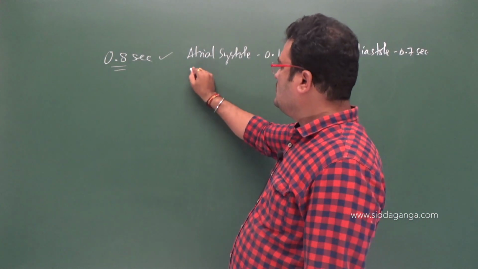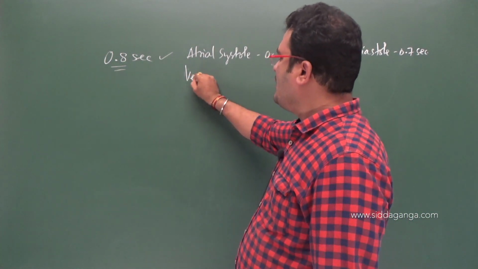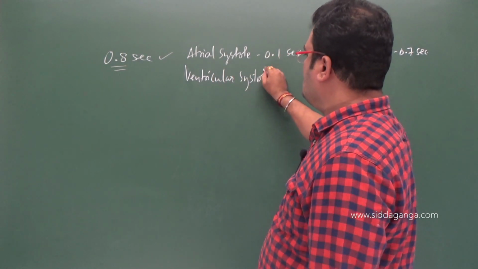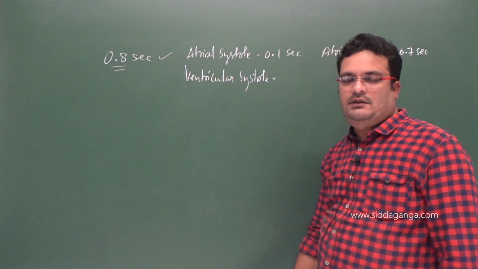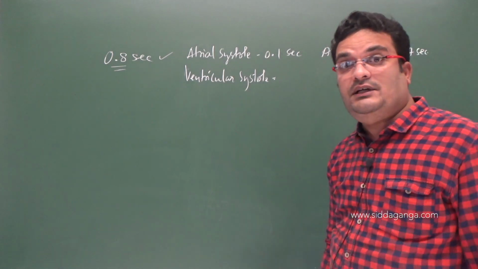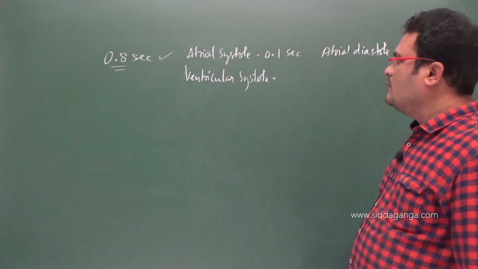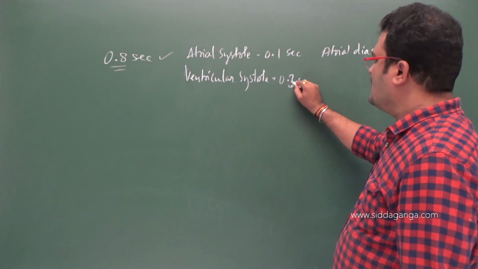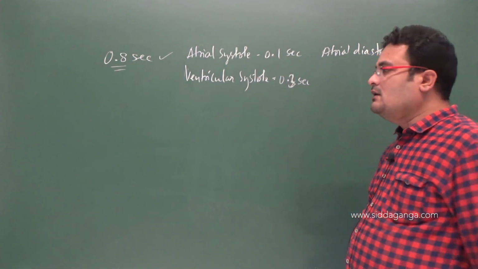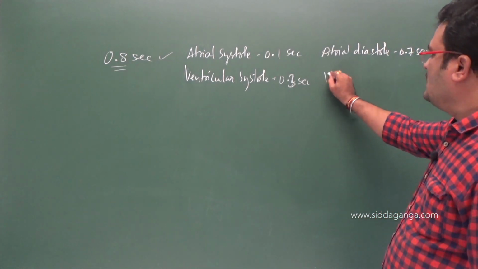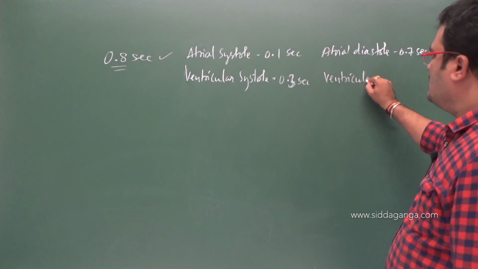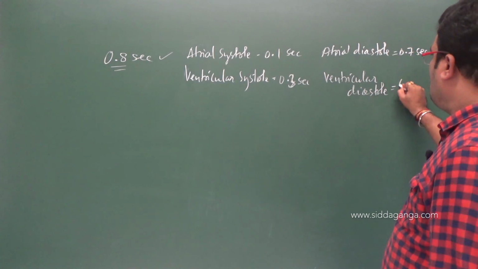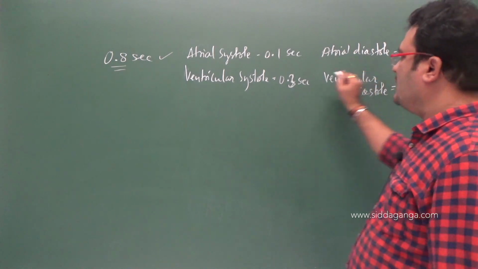Next, ventricular systole. Systole means contraction; diastole means relaxation of heart chambers. Ventricular systole occurs in 0.3 seconds of time. I have given a complete cycle representation of that. And one more, ventricular diastole, 0.5 seconds of time.